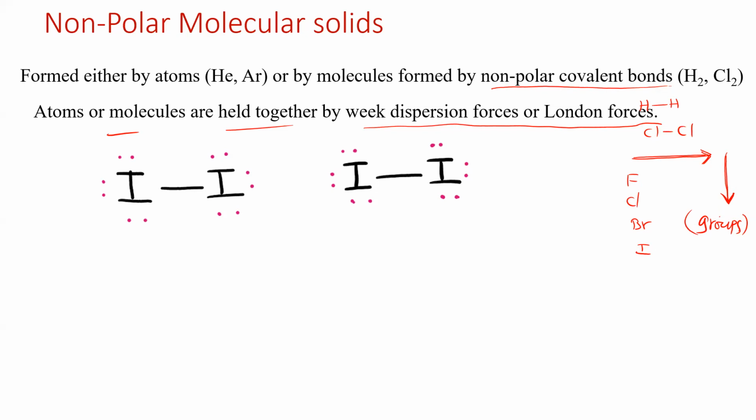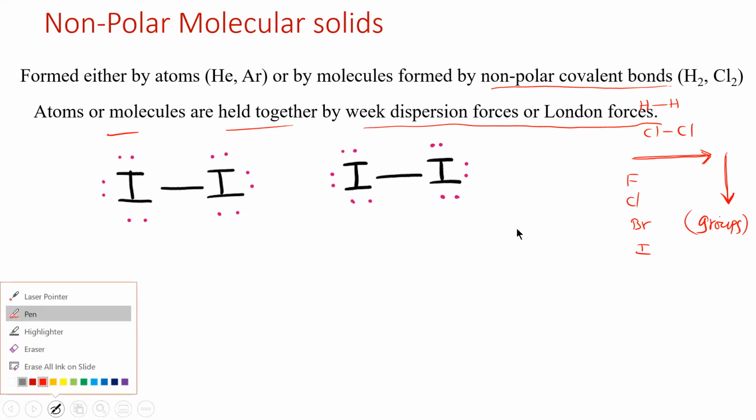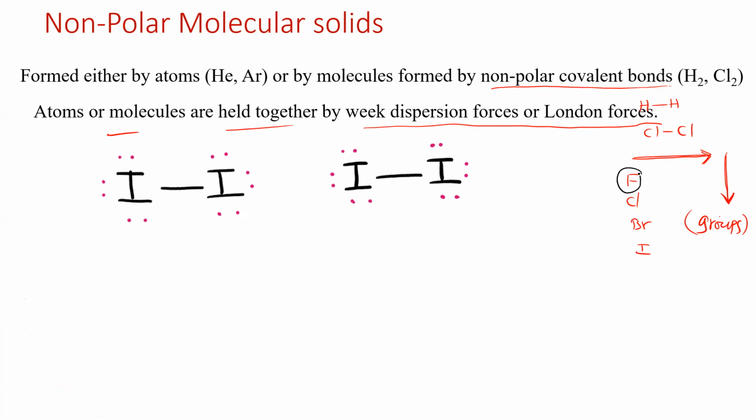So some properties are very similar for each and every atom. For example, for chlorine the size is different, and for iodine the size is very big. These are different properties. But if you consider the electronic configuration, all have the same valence shell electrons. Fluorine's atomic number is 9. What about chlorine? 17. What about bromine?